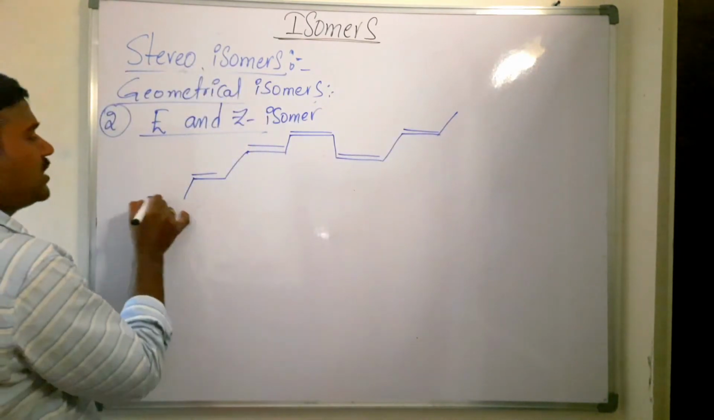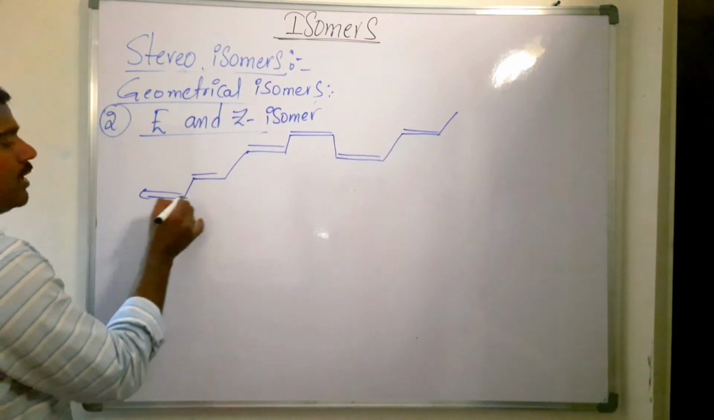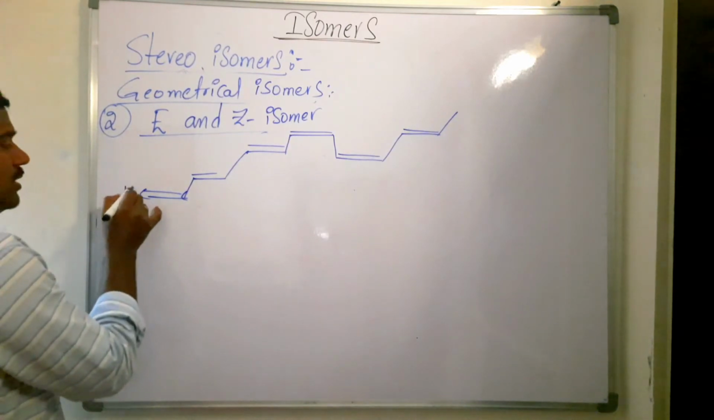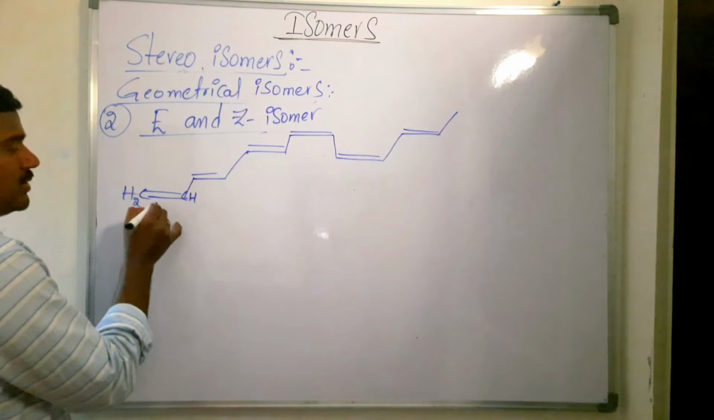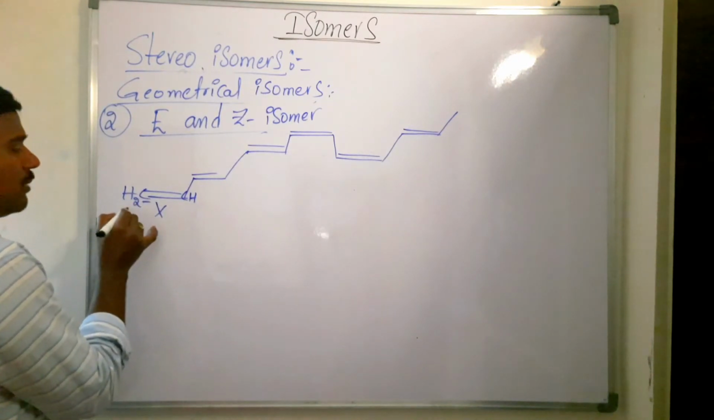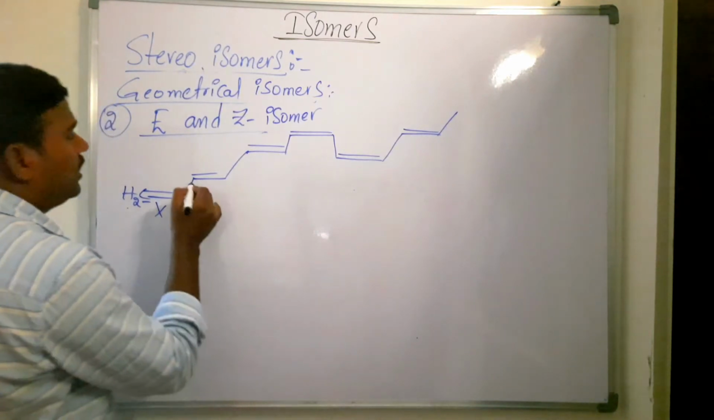Now tell me here which isomer it is. Now this carbon, this double bonded carbon here. Is there any isomer for this double bonded carbon here? No isomer, because the double bonded carbon has the same type of bonded atom. So it will not participate in geometrical isomerism.